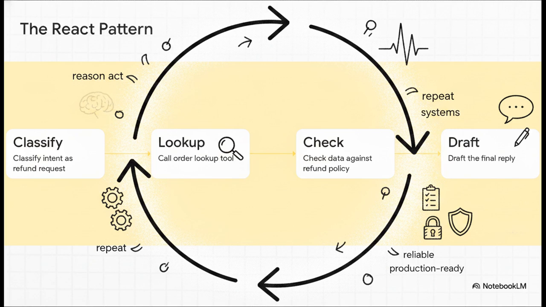So, in iteration 1, it classifies the intent. Okay, this is a refund request. In iteration 2, it realizes it needs order details, so it calls the order lookup tool. The observation comes back, and in iteration 3, it checks that specific data against the company refund policy. Finally, in iteration 4, it drafts a reply. Every single one of those steps is a pass through the exact same fundamental loop.